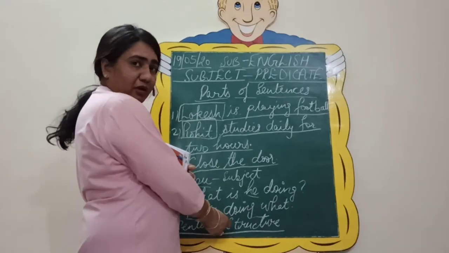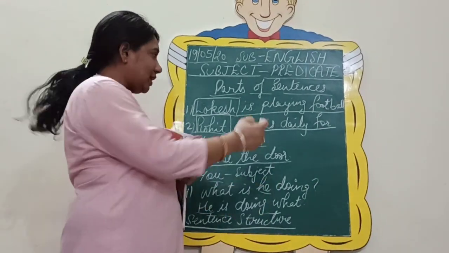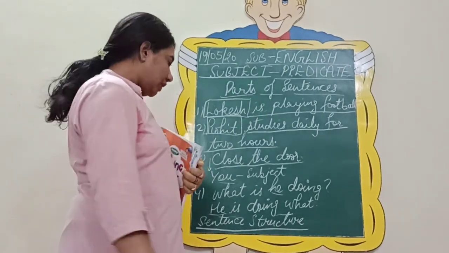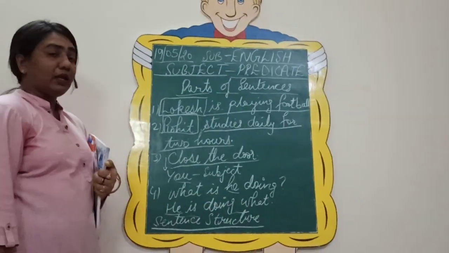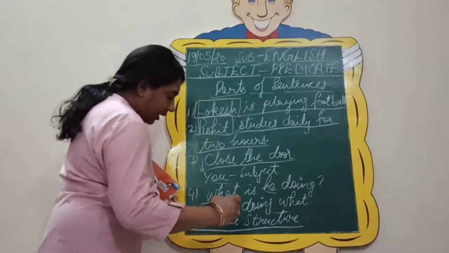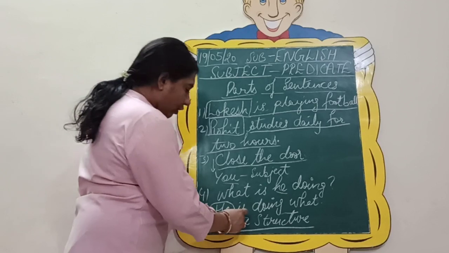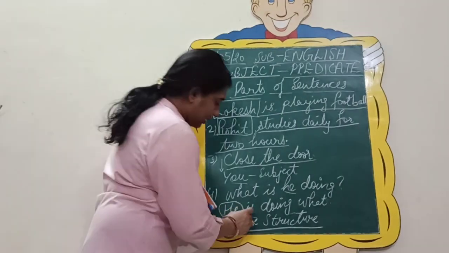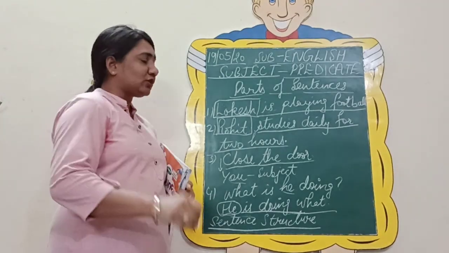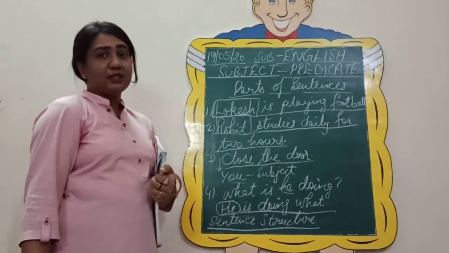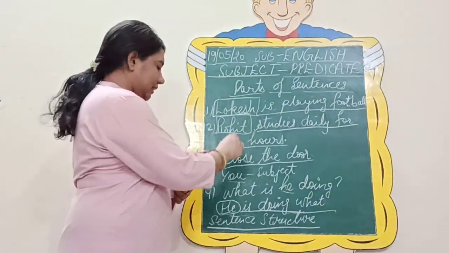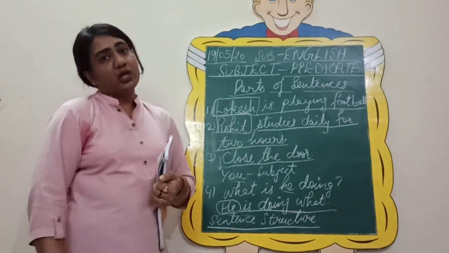Always first a noun or pronoun, followed by a helping verb, that can be optional as I have told you here, then followed by a main verb and the rest of the things. So now you can easily identify here: it is "he," that is your subject, followed by your helping verb, and the rest of the part is your predicate. And in the exams also I want you to write it like this, and then only you will be able to identify the subject and the predicate for the sentences if you have an interrogative sentence.